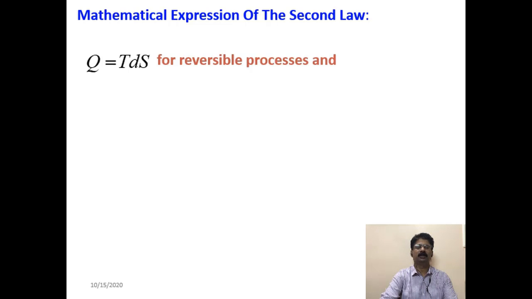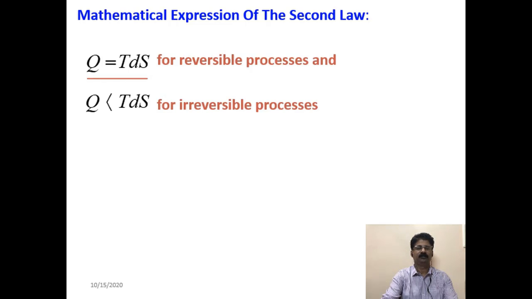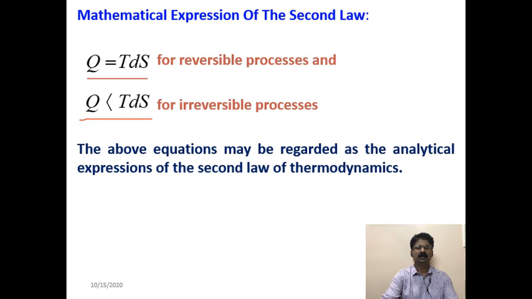So, you can write δQ = T dS for a reversible process, then δQ is less than TdS for an irreversible process. So, two very important relations from the second law involving entropy. The above equations may be regarded as the analytical expressions of the second law of thermodynamics.